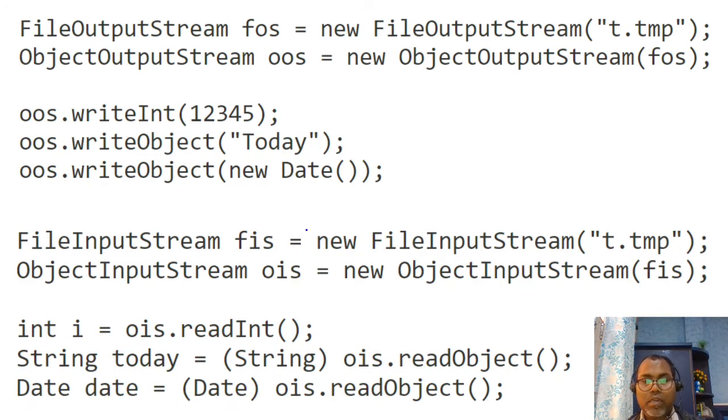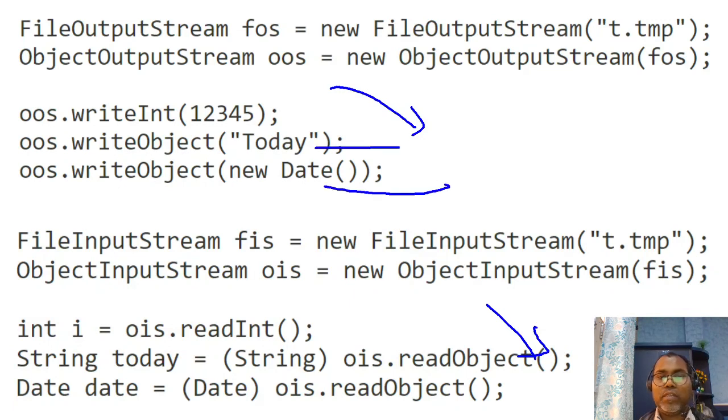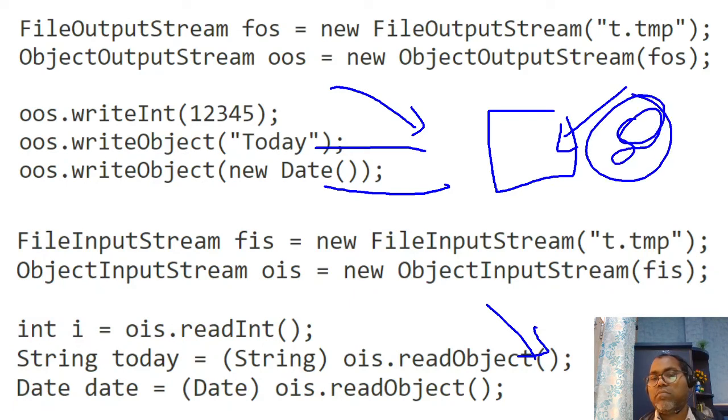So this is a very handy and simple way to serialize your object into the file system or a byte array and deserialize it again. Only one condition: whatever object you are passing here must implement the Serializable interface. This is a precondition.